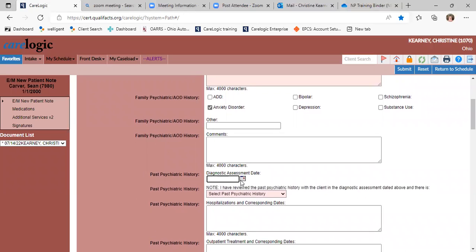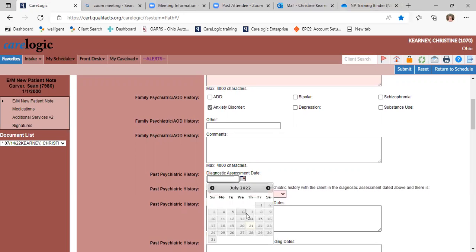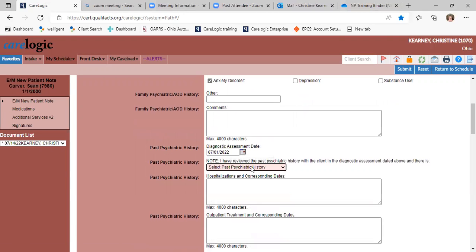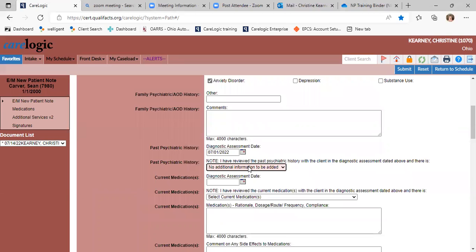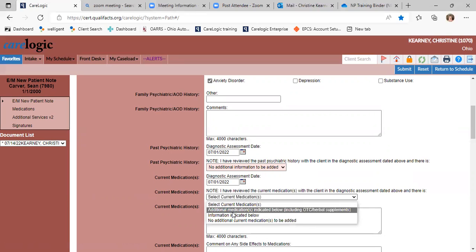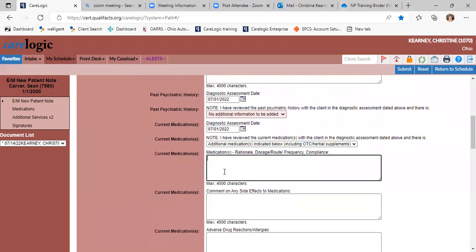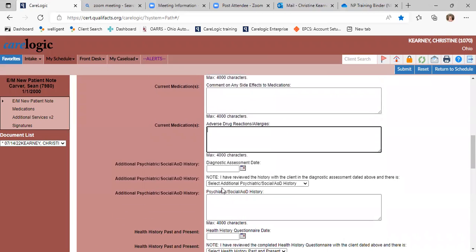And here's where we're going to start talking about the diagnostic assessment. So basically it's asking, did you look at the diagnostic assessment and do you have anything to add to it? And you're going to say the diagnostic assessment date was July 1st or whenever it was. And then if you have nothing to add, you can click here. If you have something to add based on medications, you could say additional medications indicated below. You can list the medications here: rationale, dosage, frequency, etc. Any side effects, any adverse drug reactions or allergies on the current medications.